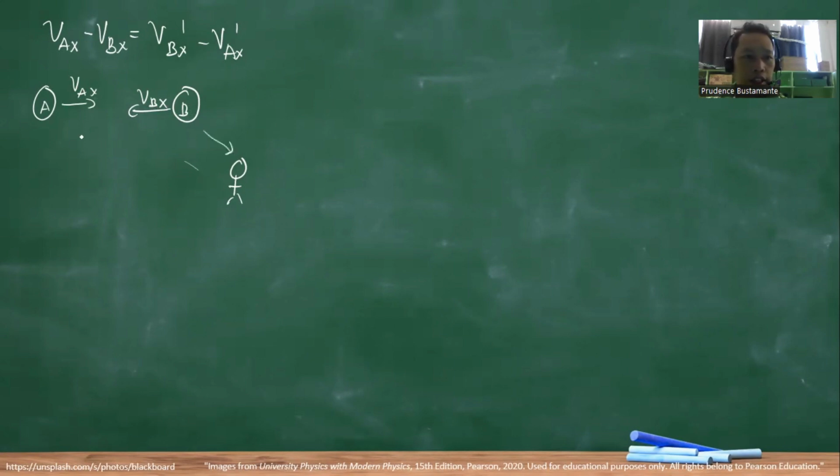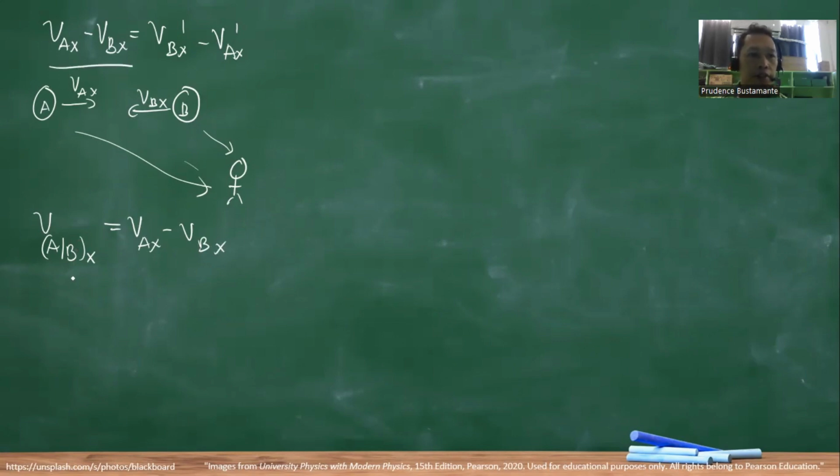However, if you would like to know the velocity of A relative to B, this is equal to VAX minus VBX. So this term is the velocity of A relative to B. Now, we know from our discussion in chapter 3 that this is also equal to the negative velocity of B with respect to A.